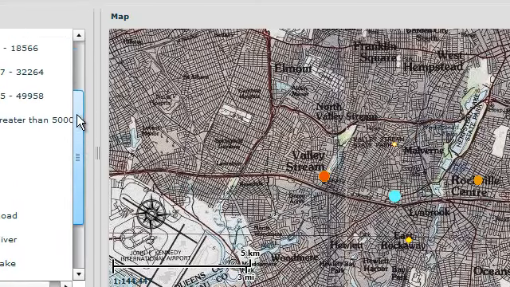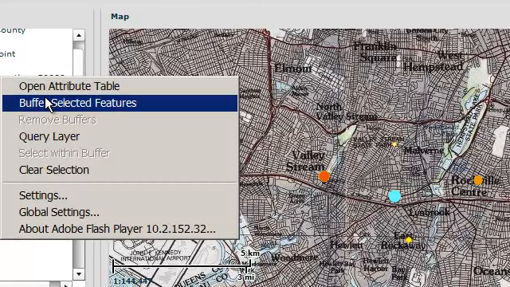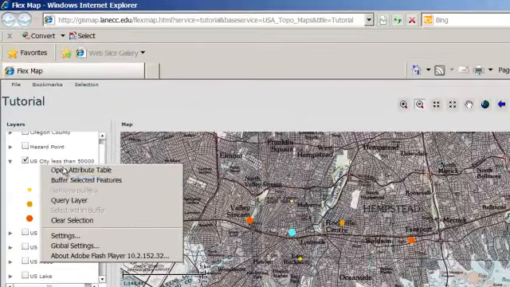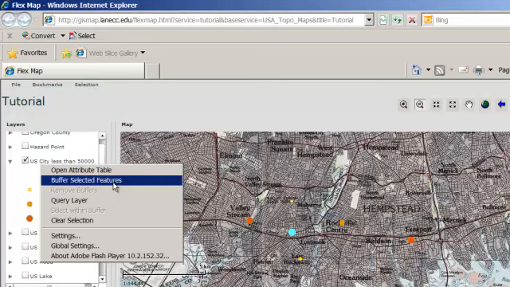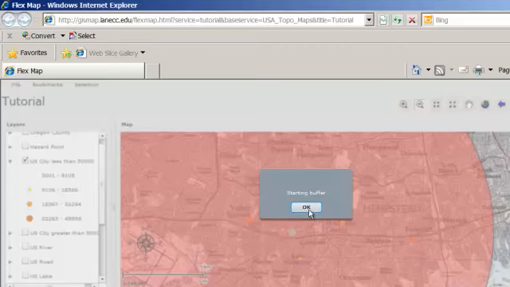But let's do something else with that point. Let's say I want to be able to identify a distance around this point, maybe 5 miles, and see what cities are within a 5-mile radius. Once a point is selected, I can right-click the layer, open the attributes or the query table, and choose Buffer Selected Feature. And let's say I want to type in, let's do a 10-mile buffer. I'm going to change the distance to miles and choose Buffer Selection.